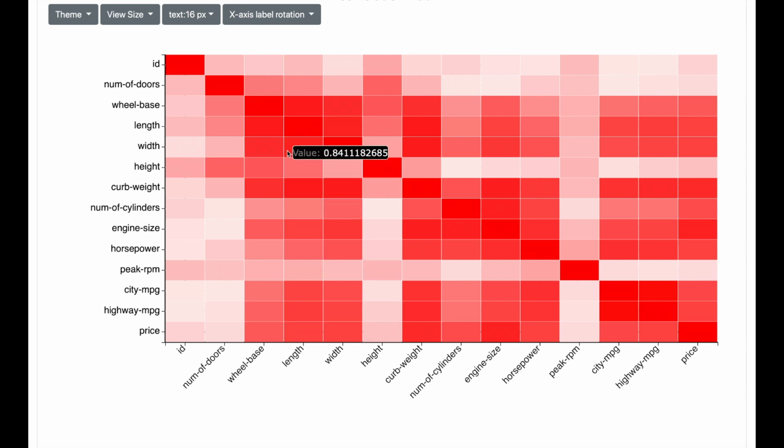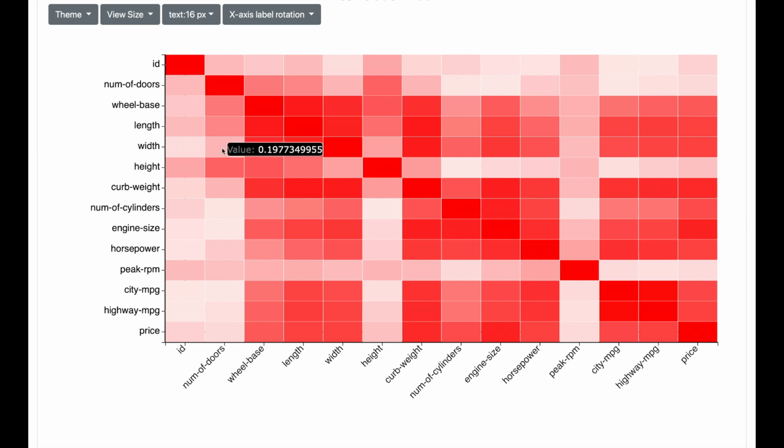Now let us analyze the correlation matrix. So we see a dark red in the cell for length and width of the car, indicating a strong correlation between these two fields. You can hover over the fields also to see the exact value of correlation. Values which are close to 1, in this case 0.84, are an indication of high correlation.